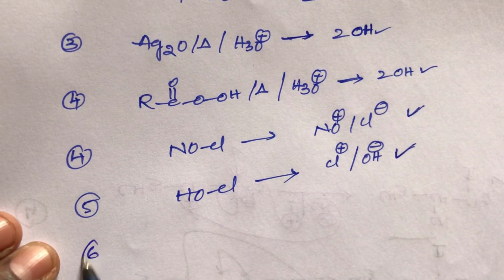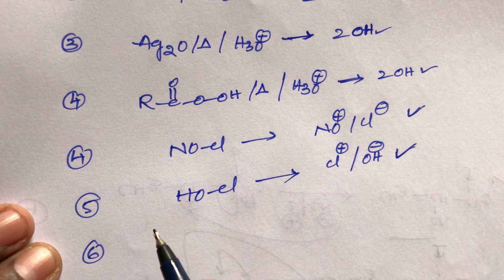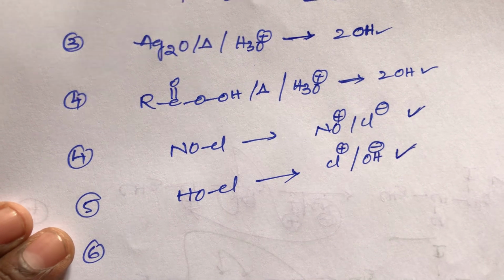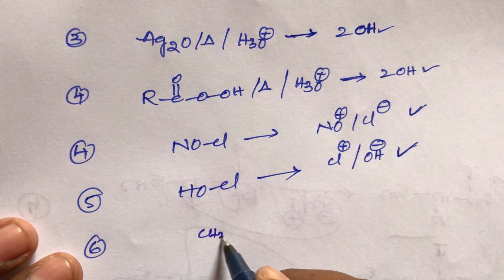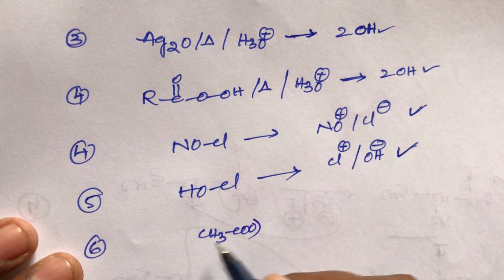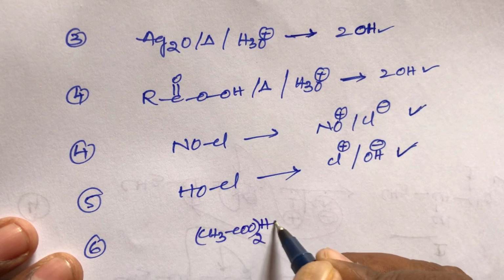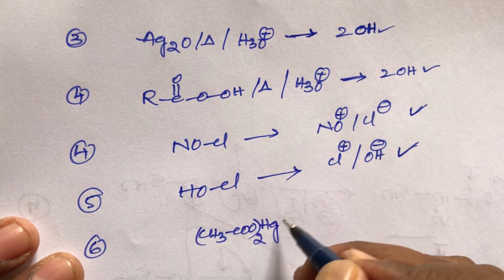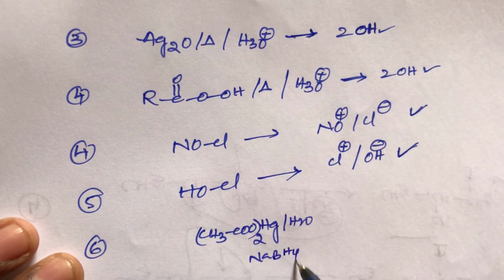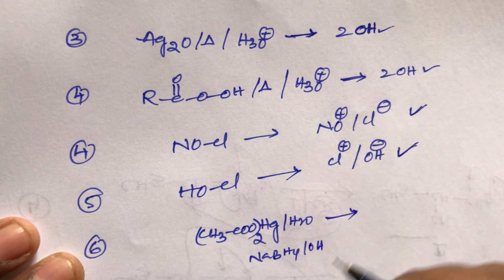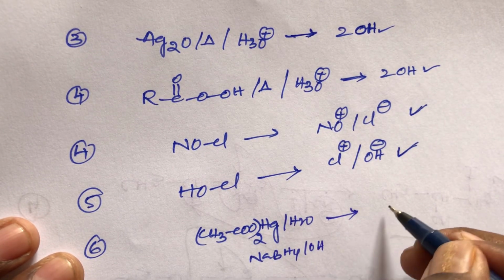Now the sixth anti-addition reaction, which is very important, is mercuric acetate, (CH3COO)2Hg, by water, then sodium borohydride by OH minus. It also undergoes anti-addition reaction, which means addition of water.